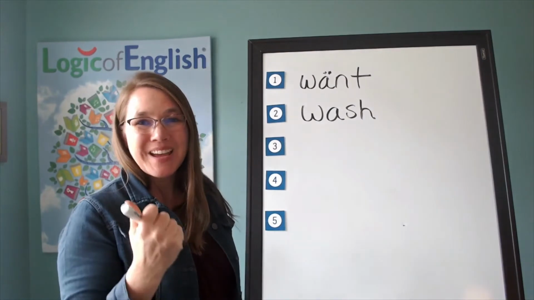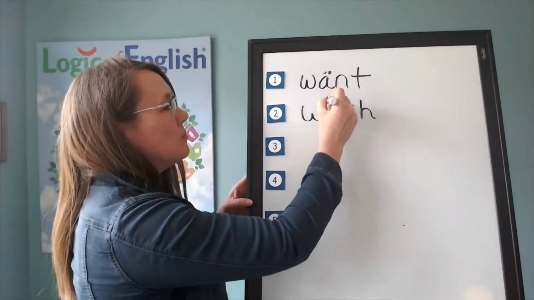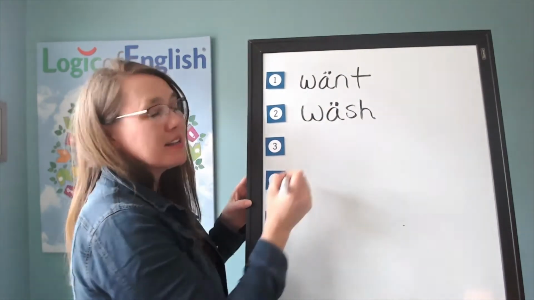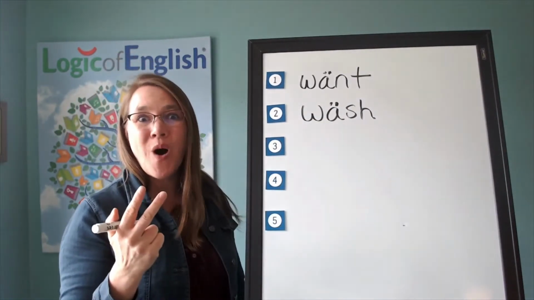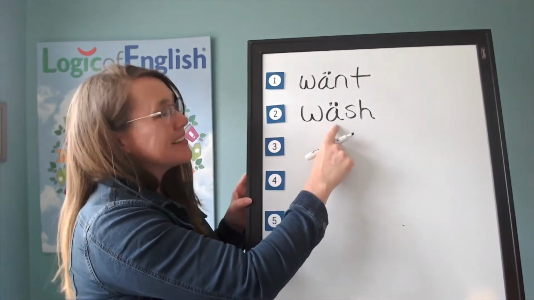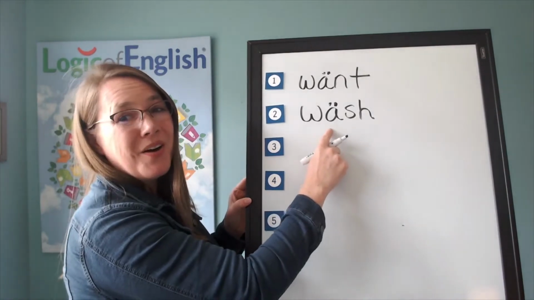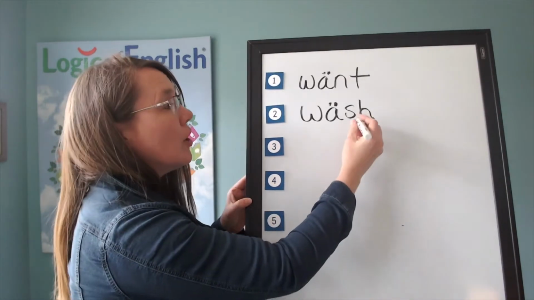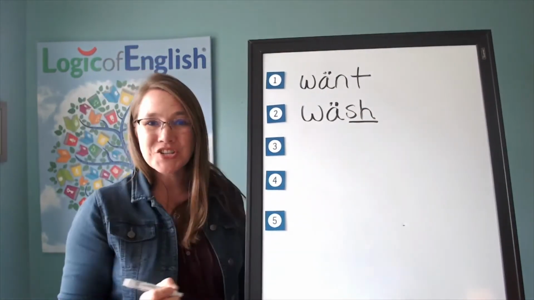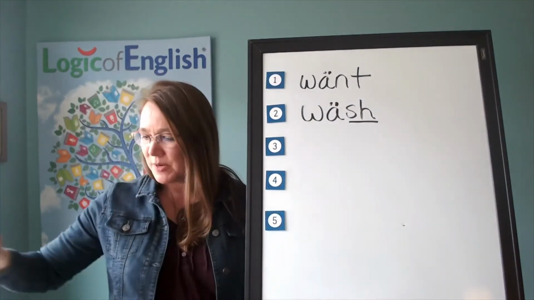So what sound of a, aw do we hear in wash? You're right, we hear the broad sound, so we'll put 2 dots over it. A, aw, wash. And why is it saying its broad sound? Because it's after a W. Let's sound it out again. W, aw, sh, wash. Oh, I forgot to underline the sh. Did you catch that? So underline the sh as well.